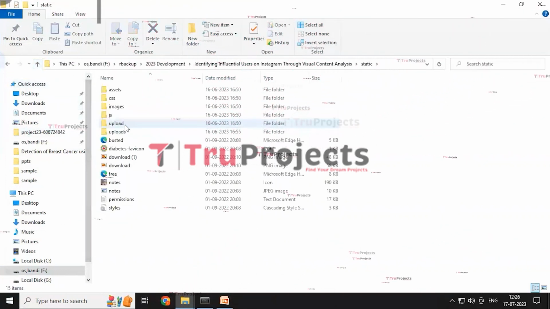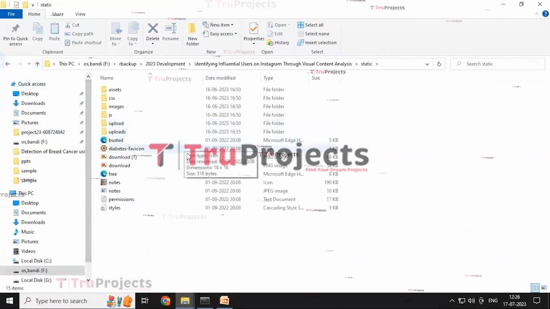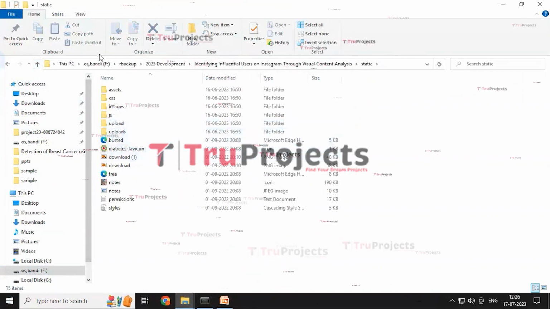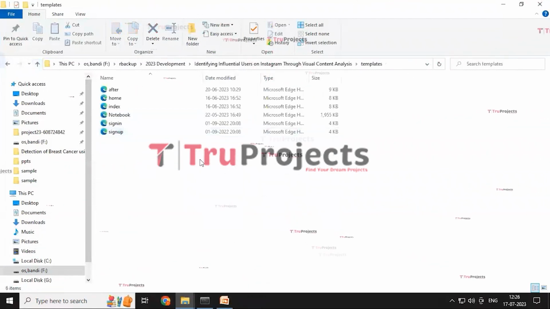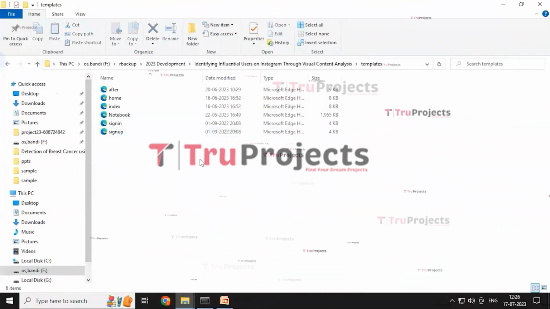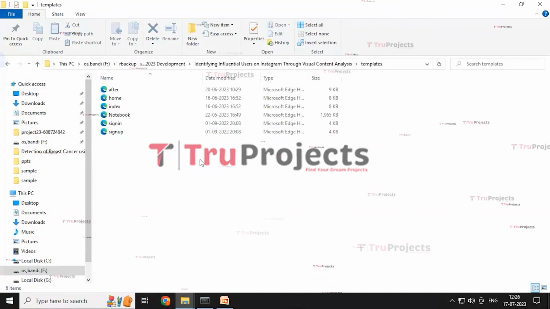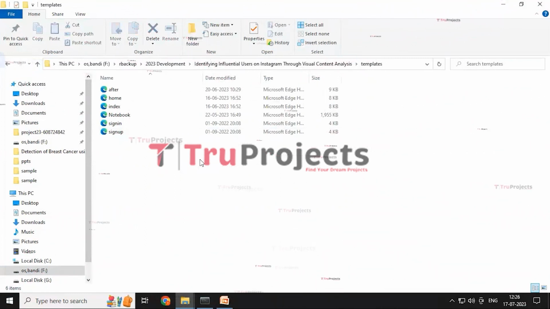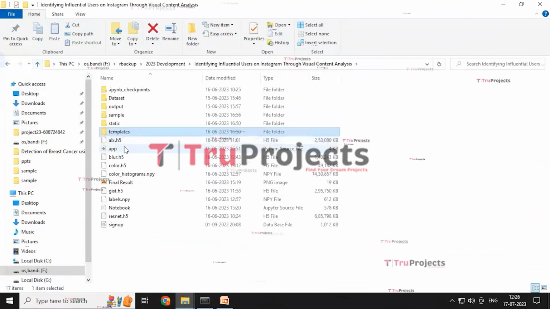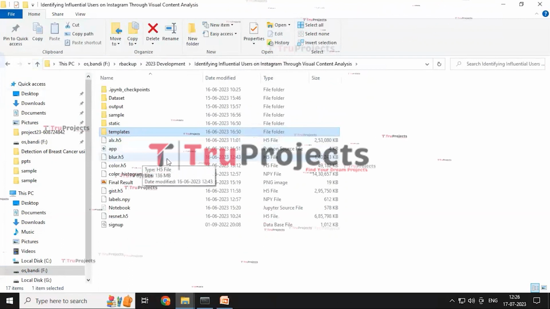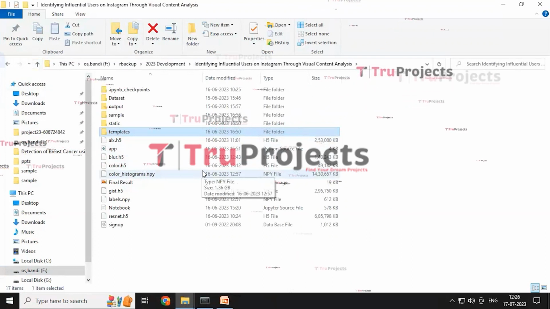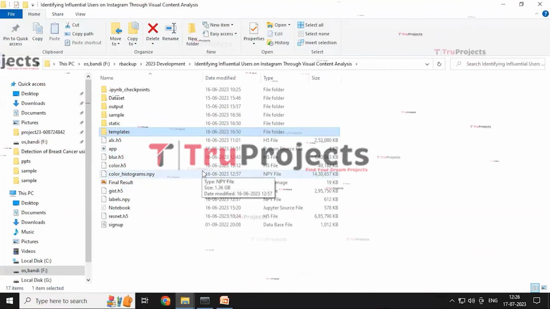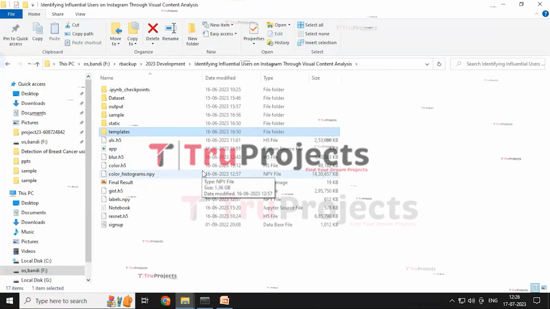And the static folder consisting of files related to CSS, JavaScript and Bootstrap. And the template folder contains all the HTML pages which are used in this project. It typically includes files like index, about, home, sign in, sign up and notebook. And the IPYNB files are Jupyter notebook files which contain the combination of code, graph, output all in one place.